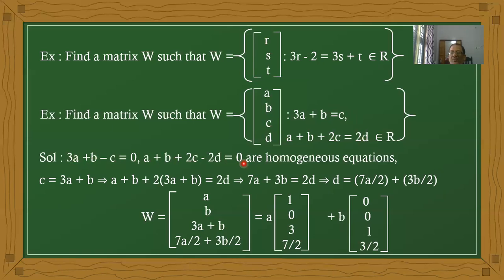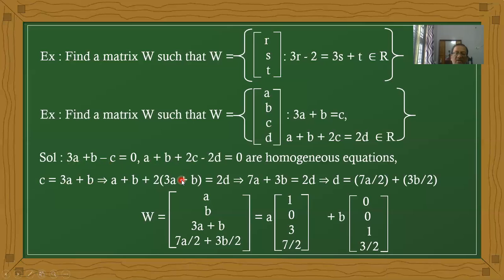Okay. Now, therefore, definitely you get a column matrix. From the first equation, you can express C equal to. Why are we taking the C value? Because the C coefficient is 1. Therefore, C equal to 3A plus B. Okay. In the second equation, I am substituting the C value.